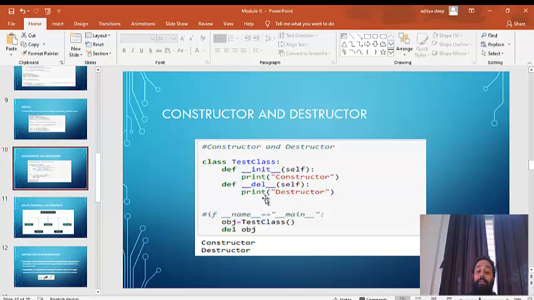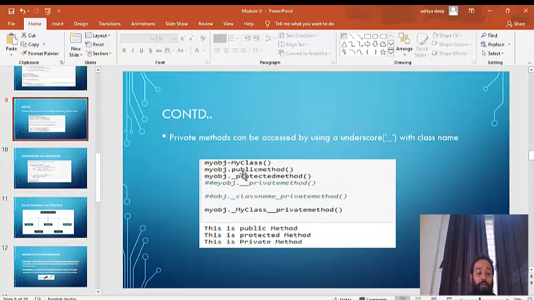And when I try to create an object, obj is equal to test class, what will happen? This particular method will automatically be called. We don't need to call it like x dot whatever method name. No, we don't need anything to call a constructor.